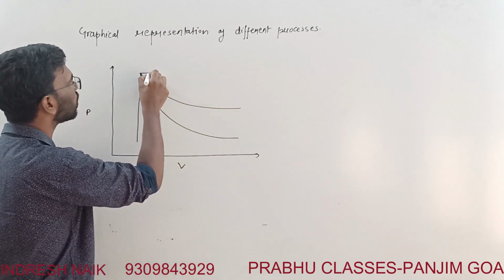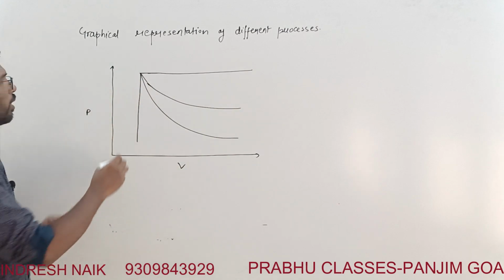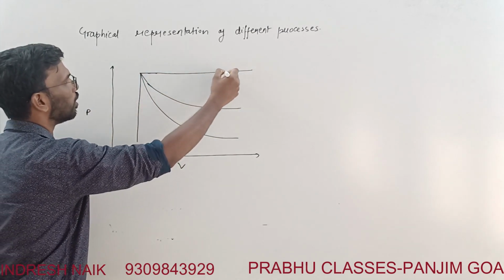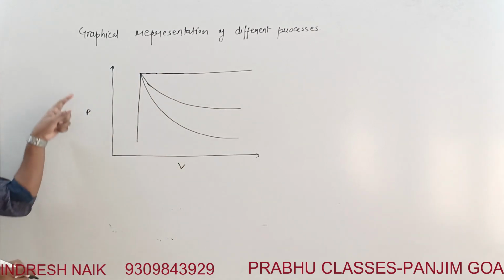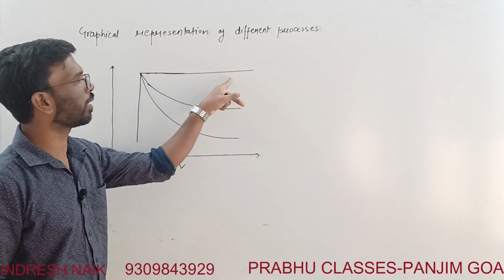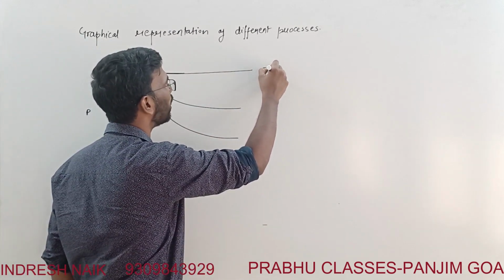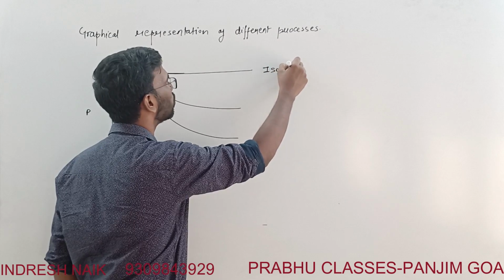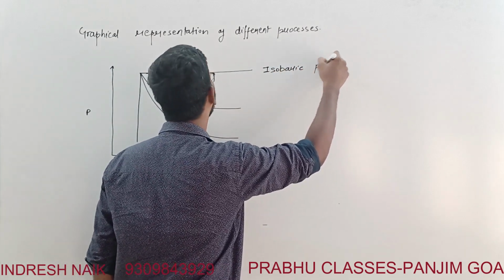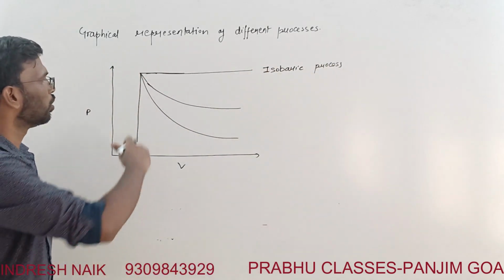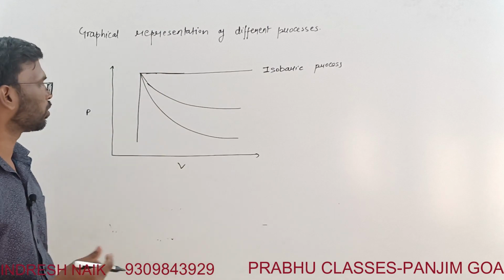You can easily figure out that throughout this axis, this line represents what kind of process? The pressure is constant. So this is an isobaric process. Area under this curve will be the isobaric work done.